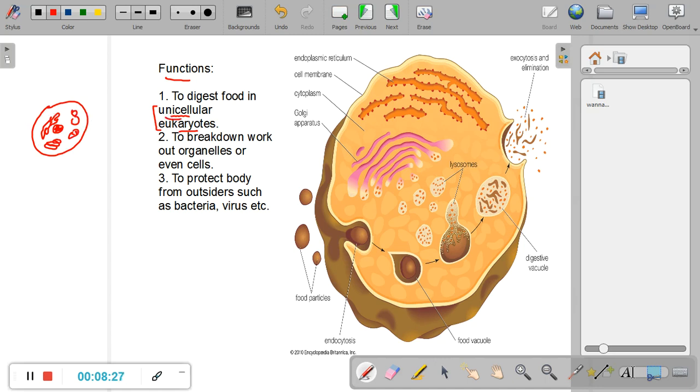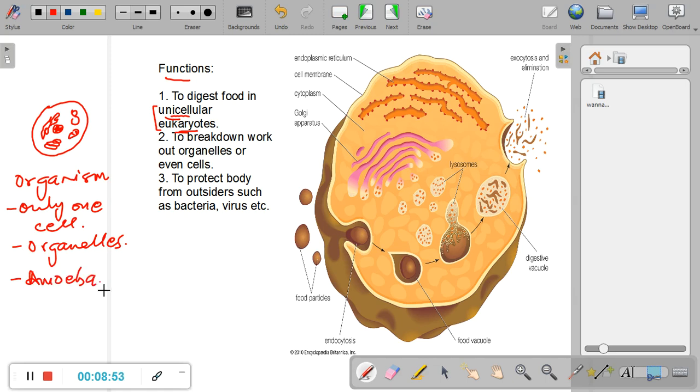But when I say unicellular eukaryote, I mean an organism whose body is made up of only one cell, and this organism has organelles inside. An example of such an organism is the amoeba. Now, the function of lysosome in unicellular eukaryotes such as amoeba is to digest food, because these unicellular eukaryotes do